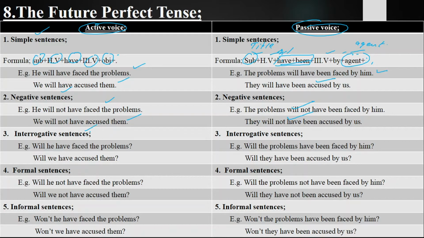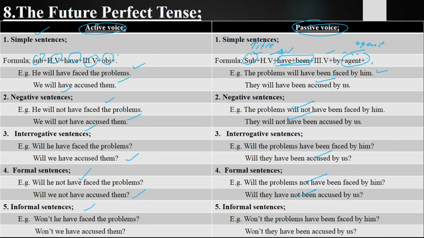Interrogative sentences, those sentences in which we ask a question or put queries, like: will he have faced problems, will problems have been faced by him, will we have accused them, will they have been accused by us. Formal sentences, those sentences in which we ask a question and deny the statement, and we ask them in a formal way, are called formal sentences. Polite sentences like: will he not have faced the problem, will problems not have been faced by him, will we not have accused them, will they not have been accused by us.